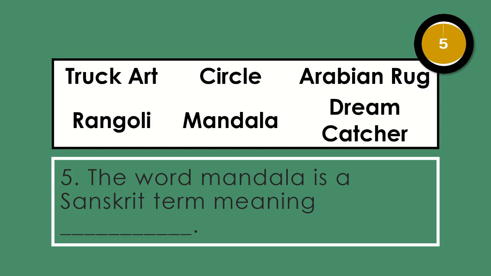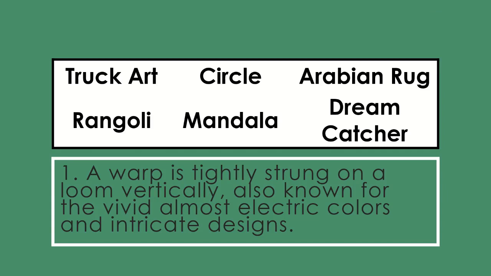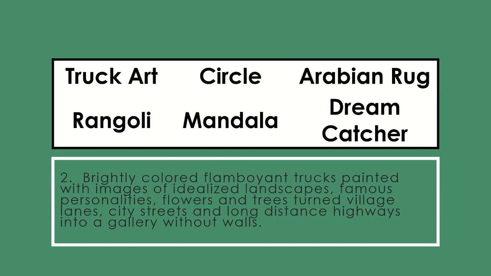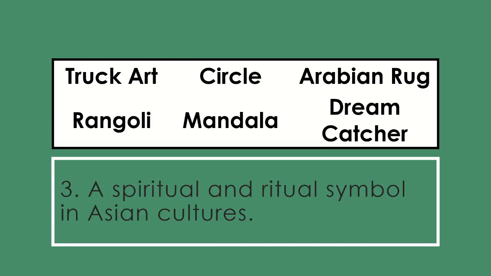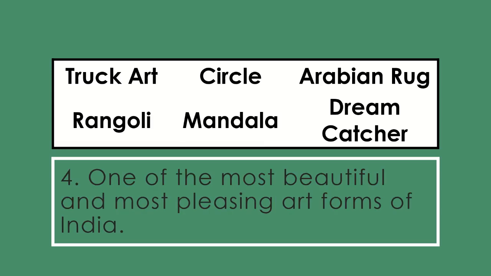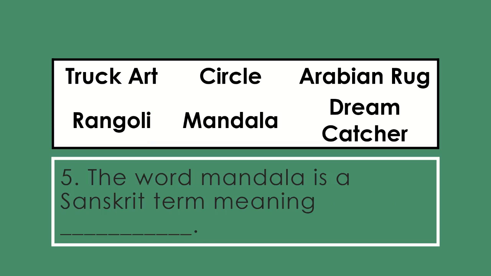Let's check your answers. Let's start with number 1. The answer is, that is correct. That is Arabian rug. Number 2, the answer is, you are correct. That is truck art. For number 3, the answer is, that is correct. That is mandala. For number 4, the answer is, you are correct. That is rangoli. And for number 5, our last item, the answer is, you are correct. That is circle.